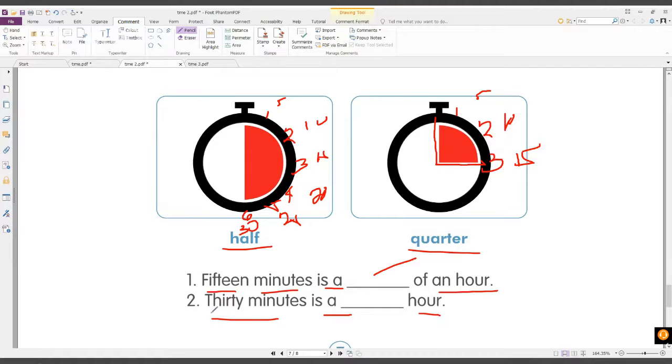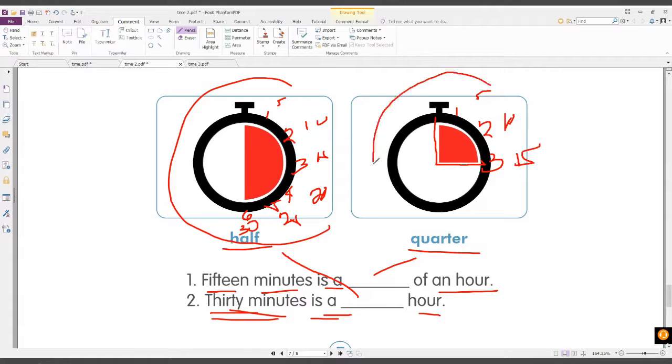We have 5, 10, 15, 20, 25, 30. Is it half or quarter? Half. So 30 minutes is a half hour. Great answer. One more time, can you say half? Quarter.